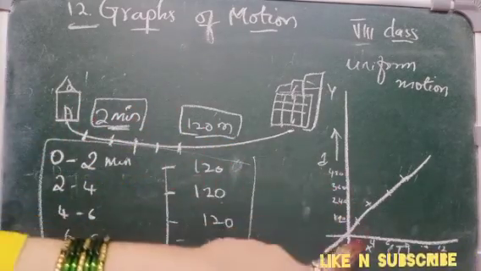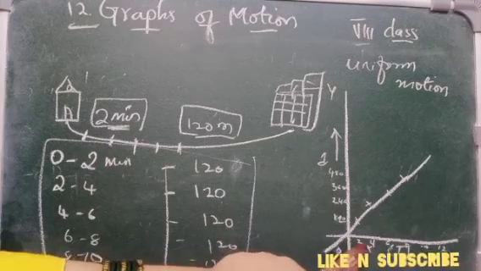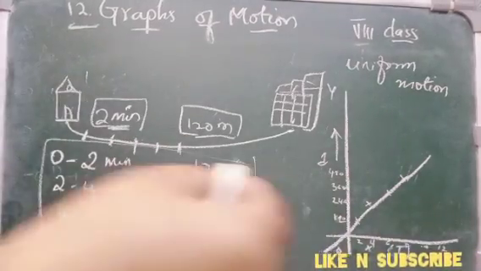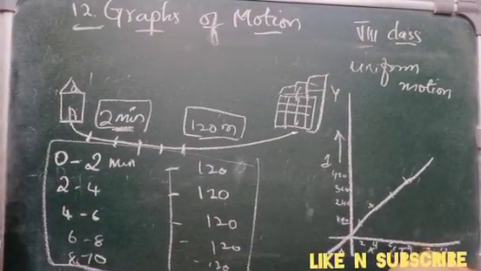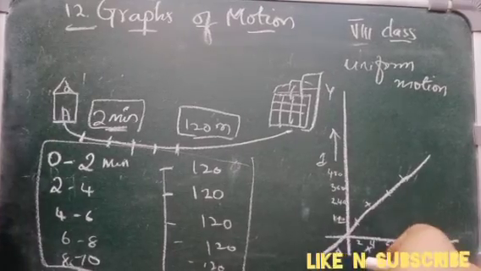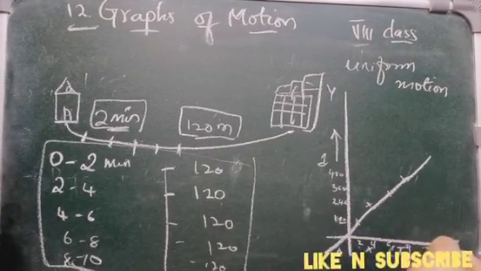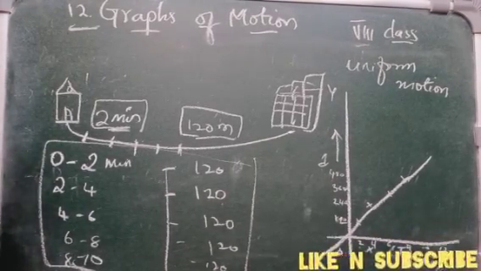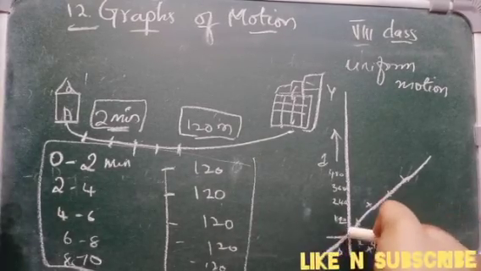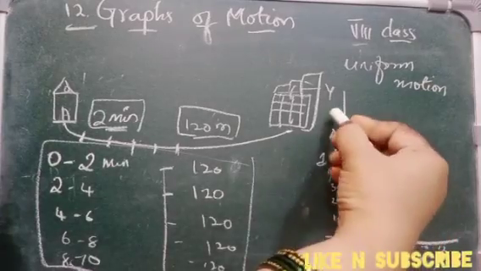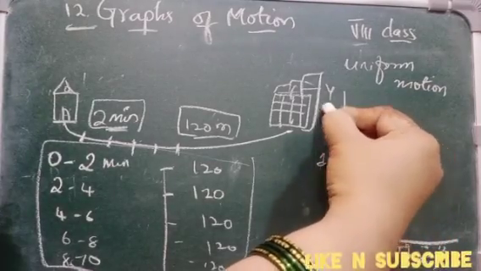Here we take the time in minutes: 2, 4, 6, 8, 10, 12, 14, 16, 18, 20 and so on. And here we take the distance, which is in meters.